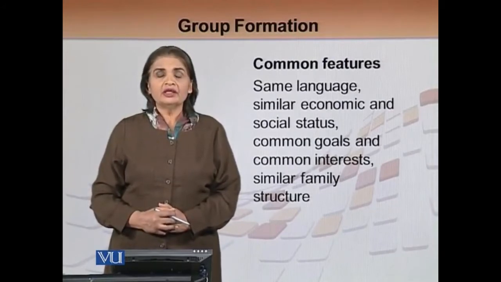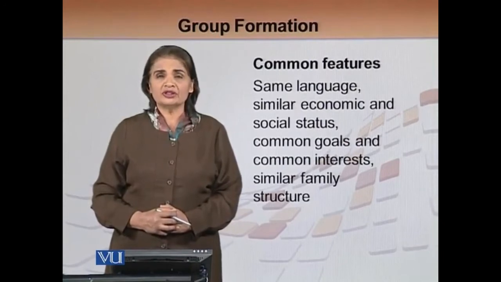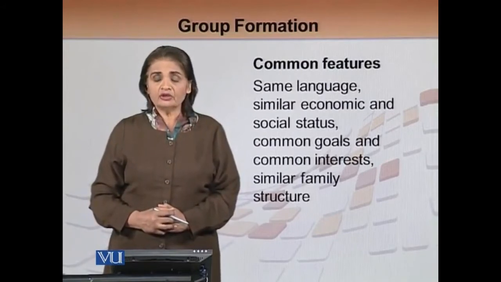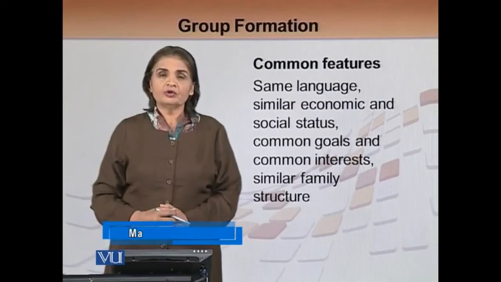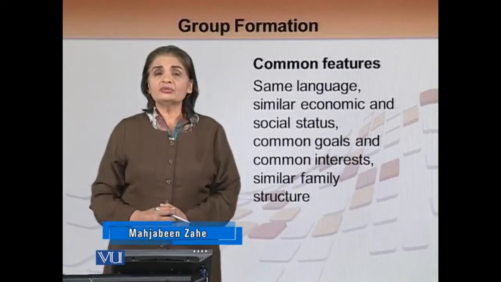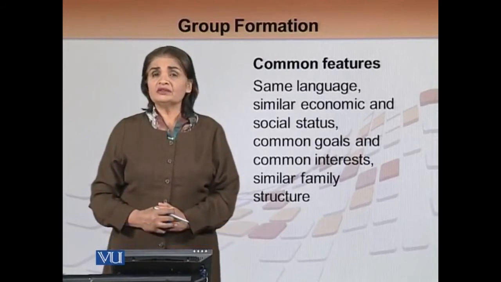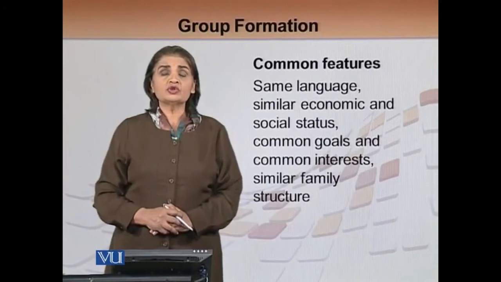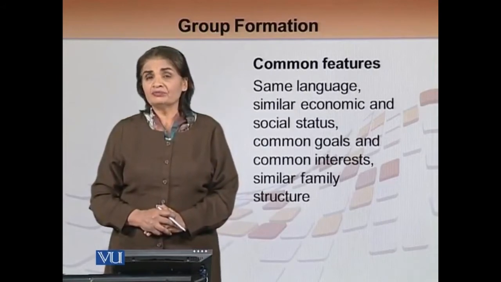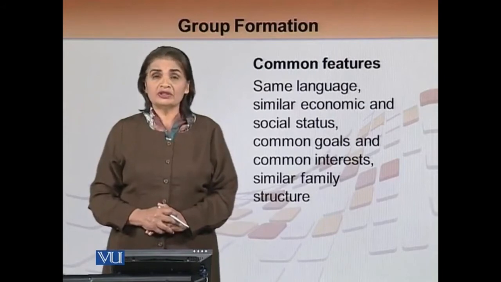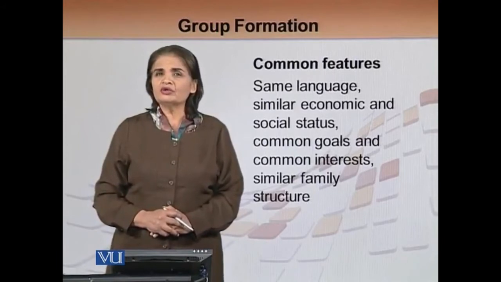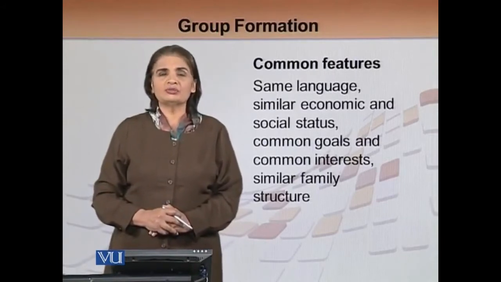Same language. Language is the first and foremost thing which has to be similar in order to form a group. Similar economic and social status. Sometimes groups are formed because of similar economic and social status. That means the language may not be the same in this group, but their social and economic status is the same, and that is why they can interact with one another. However, there would be a difficulty of language in that group, but maybe they can overcome it by using a language which is common for all.